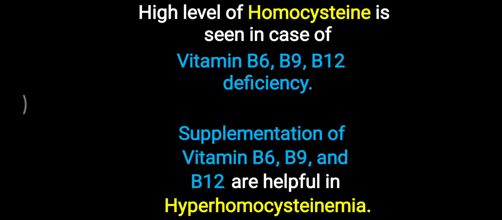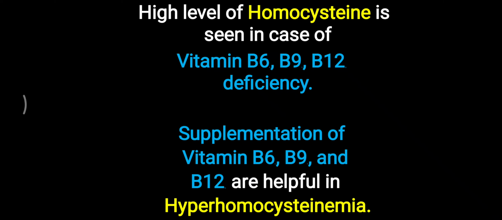Hello friends, today we are going to discuss homocysteine. Some important common questions which are asked in relation to homocysteine are what we are going to discuss in this video. The first common question is that a high level of homocysteine is seen in case of vitamin B6, B9 and B12 deficiency. So if any one of these vitamins is deficient, that can lead to a high level of homocysteine.